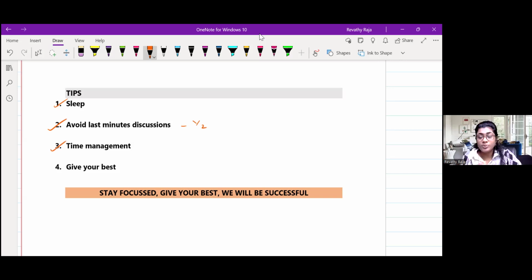Proper time management. Utilize the 15 minutes reading time well. In the 15 minutes reading time, choose the question which you are going to leave in the option. Finally, give your best. For the exams, just think about what you have studied and what is in the question paper and how you are going to present. Do not think about the result. Let your process speak about the result. Stay focused, give your best, and we will be successful.